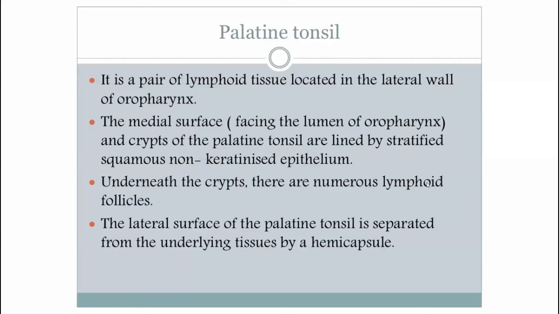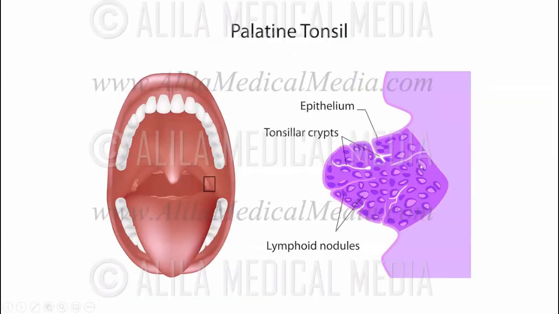See, this is the tonsil present on the lateral wall of the oropharynx. They are paired structures. They are 2 in number. This is the epithelium, and this epithelium shows indentation at certain areas.